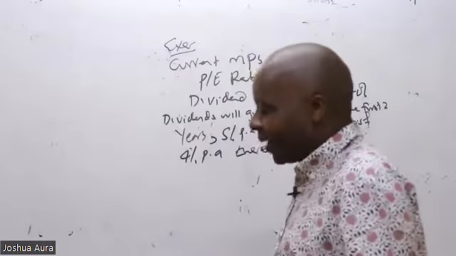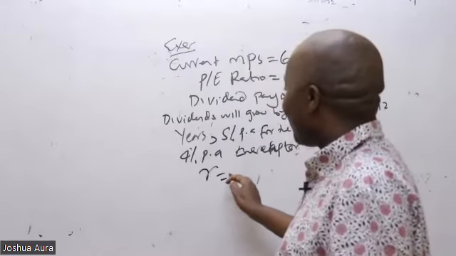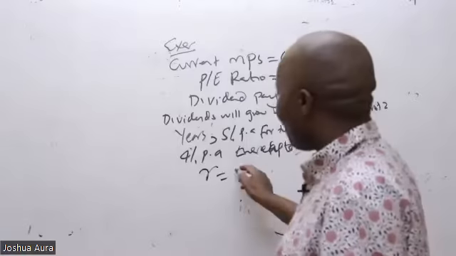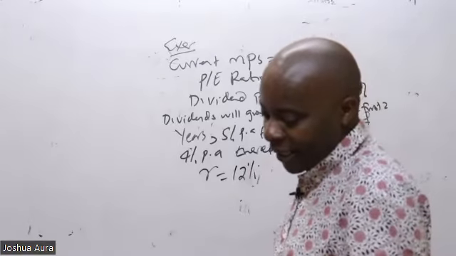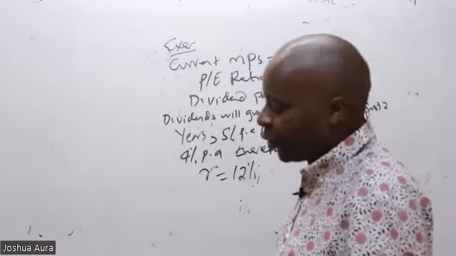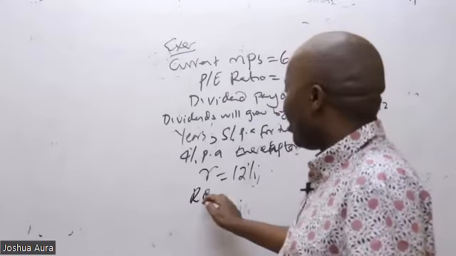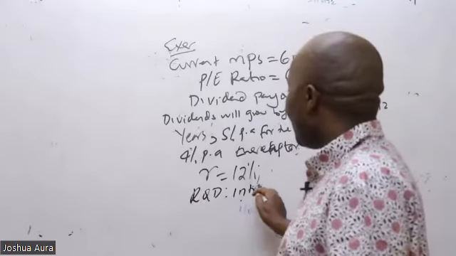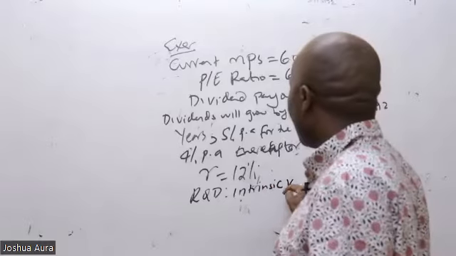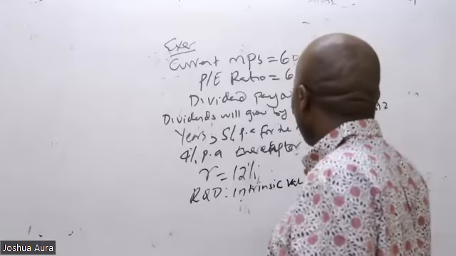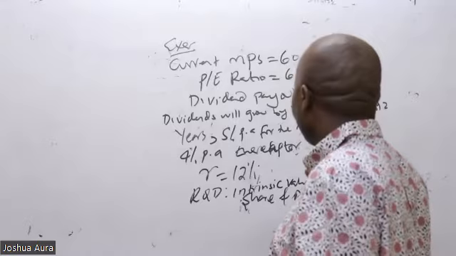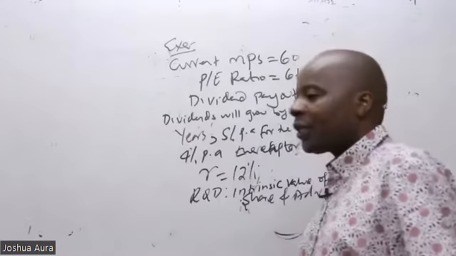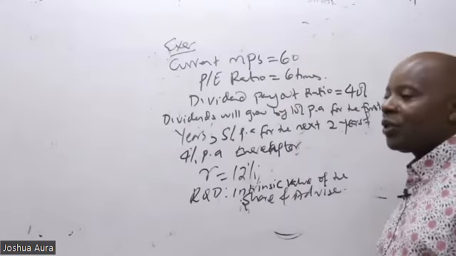Then he will tell you here that R is 12%. Just a simple question. And he wants you to give him the intrinsic value of the share and advise whether this person should buy or sell shares.